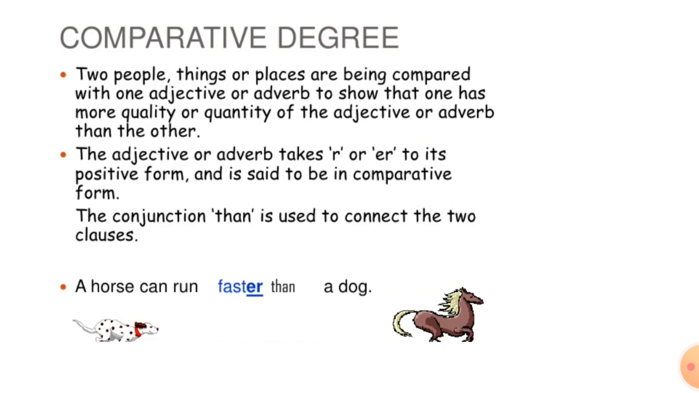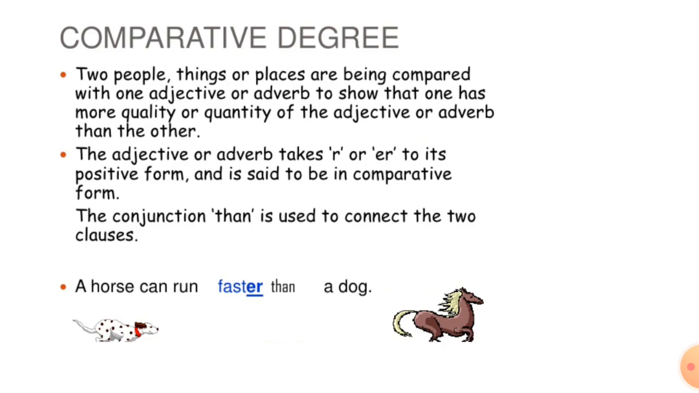Now we will see what is a comparative degree. Two people, things, or places are being compared with one adjective or adverb to show that one has more quality or quantity of the adjective or adverb than the other. The adjective or adverb takes "r" or "er" to its positive form and is said to be in comparative form. The conjunction "than" is used to connect the two clauses. For example, a horse can run faster than a dog.